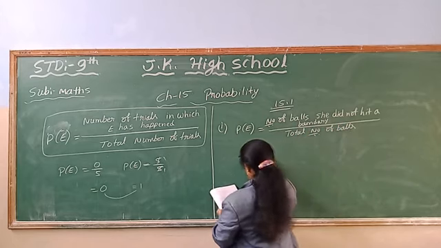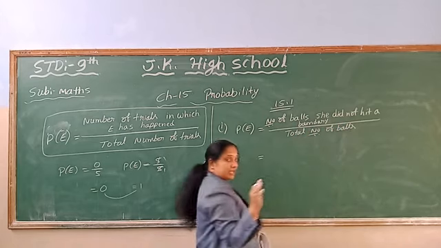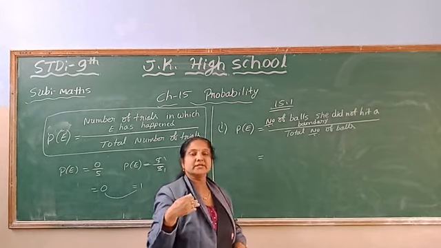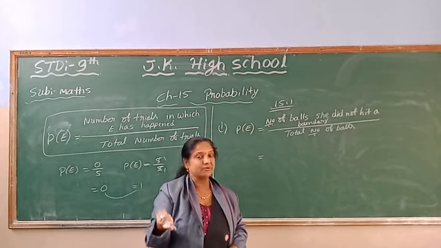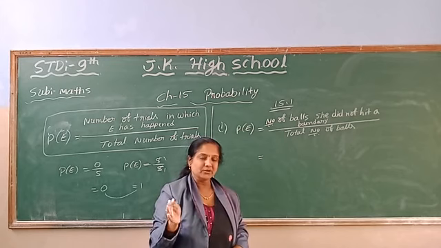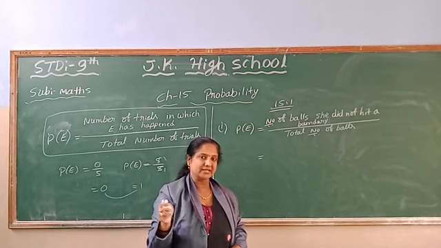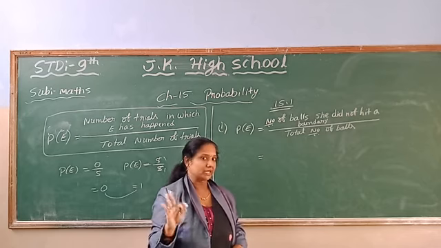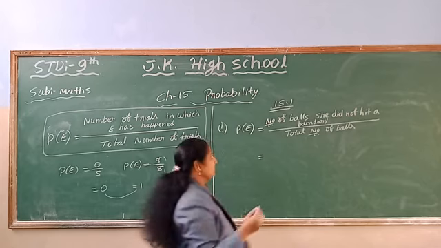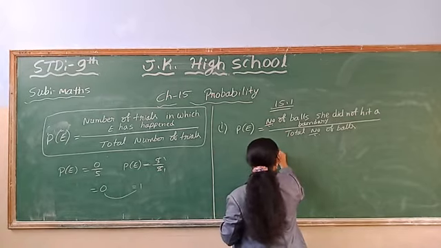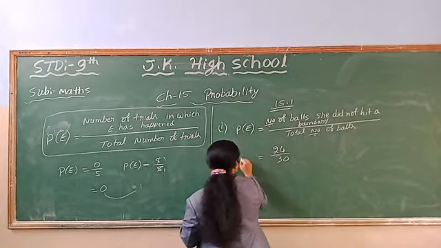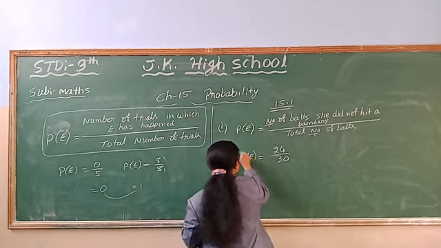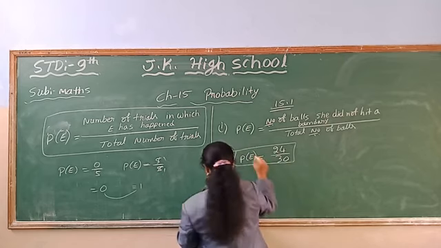They gave in the question how many times she hit a boundary, but they asked the probability of not hitting a boundary. So out of 30 balls, 6 times she hit means 24 times she did not hit. So the number of balls she did not hit is 24. The total number of trials, how many times she tried, is 30. This is the probability of this event.